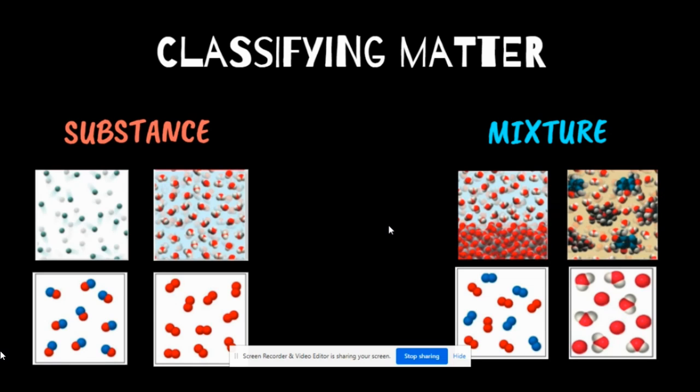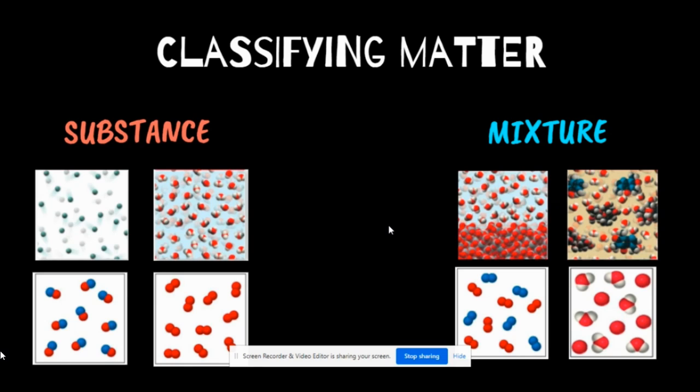Let's talk about substances first. Last time we met, we described a substance as matter that has a composition that is always the same. So the atoms and molecules that make up a substance are in the same combination over and over again.